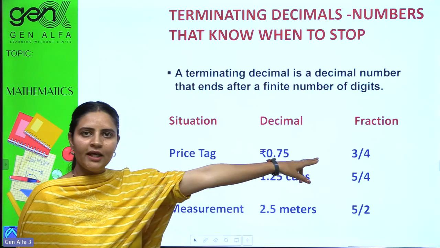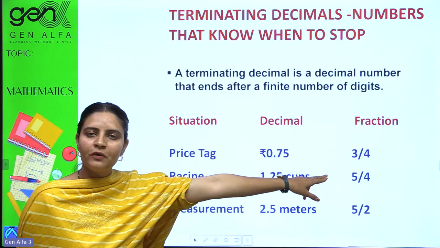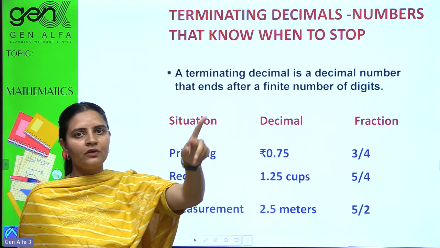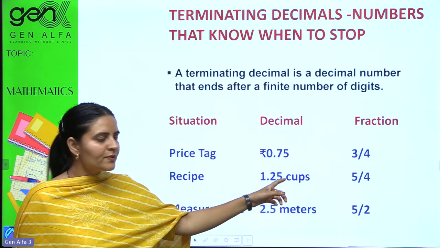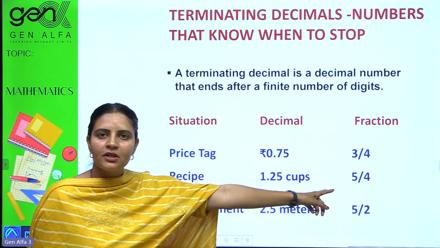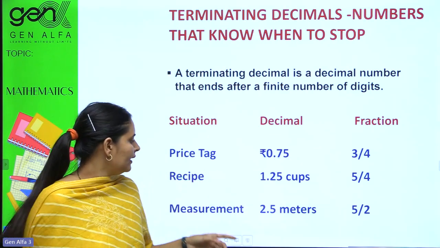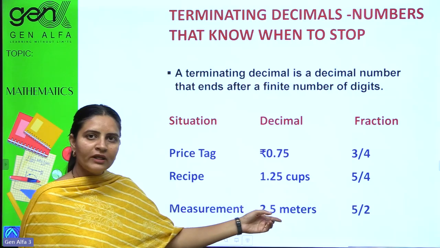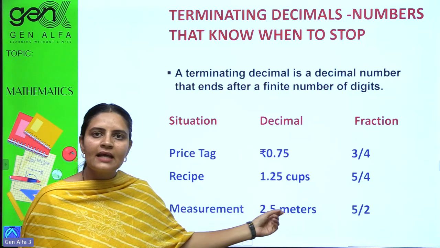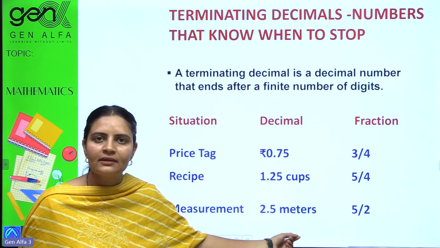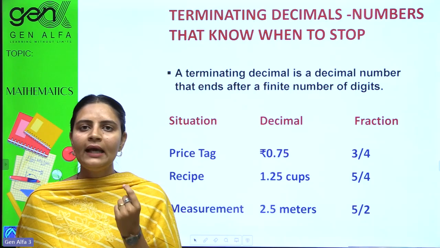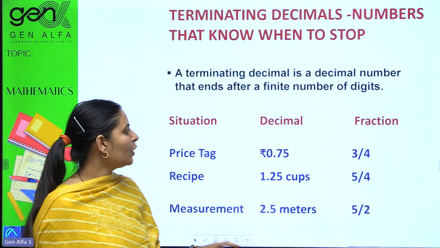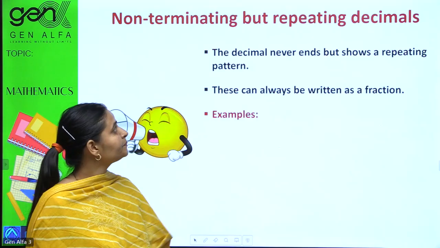So yes, it could be converted into a fractional form that leads to further rational form. Recipe 1.25 cups can be converted into fractional form, further rational form. Measurement 2.5 meter means it is ending after 1 digit. Yes, they do have a stop. They end somewhere. So that is your terminating decimals.